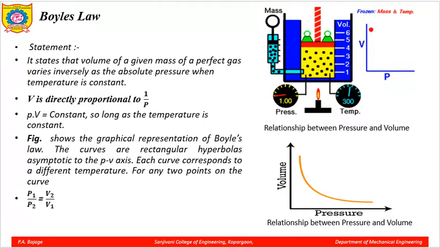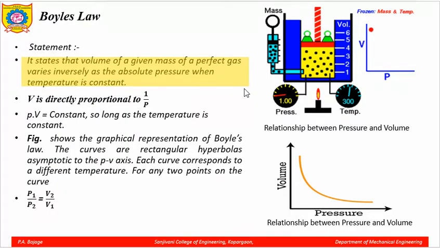Now, let us see Boyle's law. What is the Boyle's law statement? It states that the volume of a given mass of a perfect gas varies inversely as the absolute pressure when the temperature parameter is kept constant.